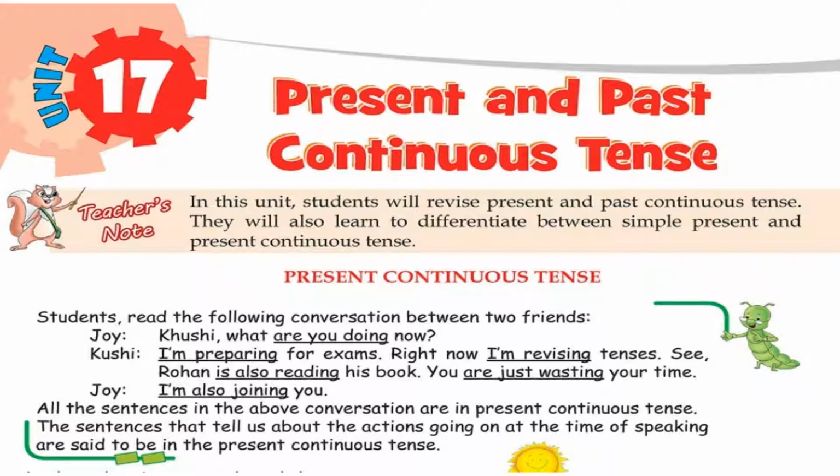So children, can you see here few words are underlined? So what are they? Let's read and know what they are. All the sentences in the above conversation are in present continuous tense. The sentences that tell us about the actions going on at the time of speaking are said to be in present continuous tense. Like the first one, underlined, are you doing now? So we are talking about the action which is happening at this moment.